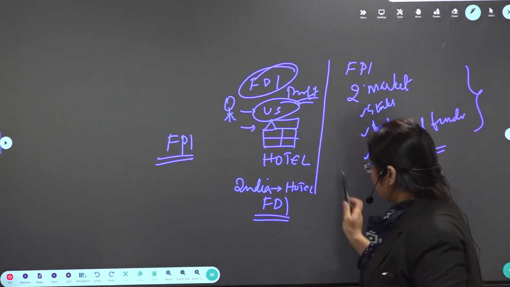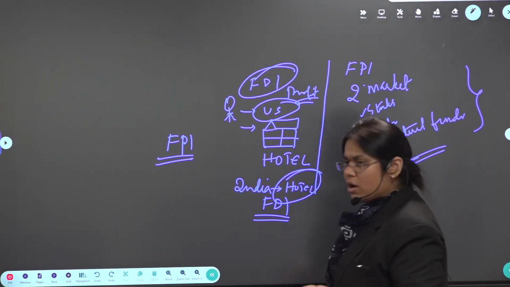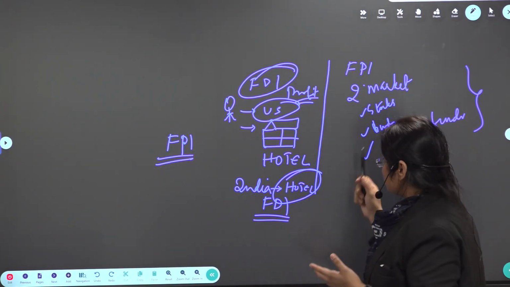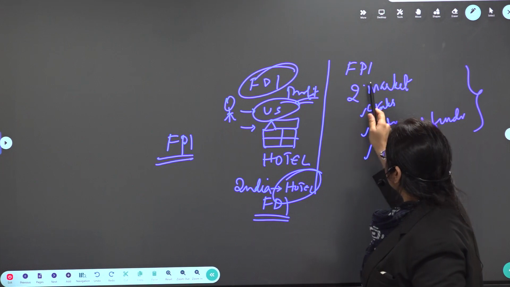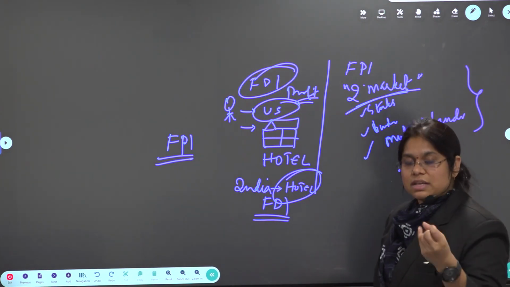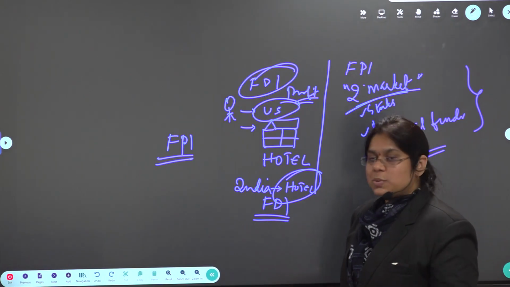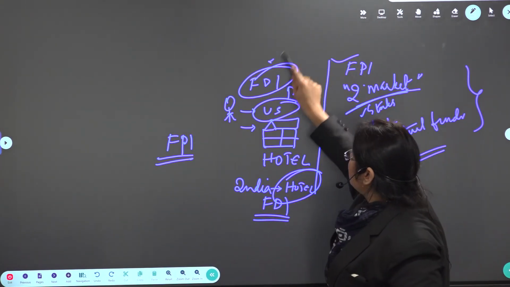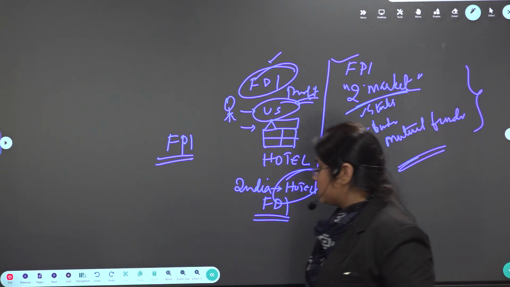If I am investing the same type, that is hotel or anything, then that is FDI. But whereas if I am investing in the stocks, in the secondary market of a country like stocks, bonds or mutual funds, that is FPI, okay, clear? Do not get confused here.